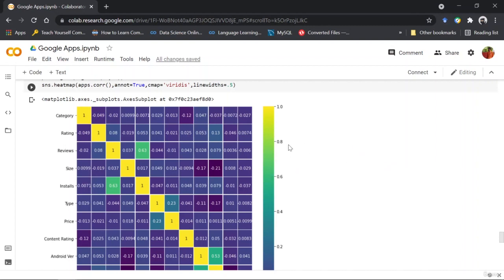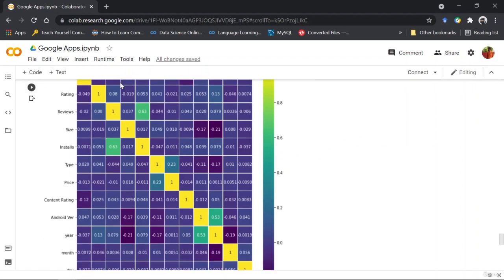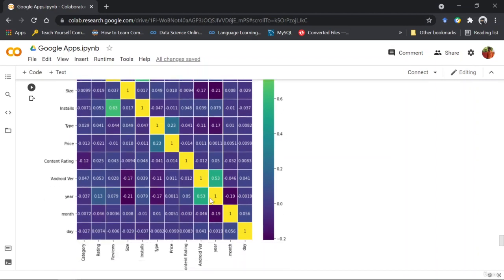So with that in reference, the values are from 1 to -1, and you can see a heat map being built for each and every column pitted against the other columns. Now you can see there are some values that are higher than the others, as the year to Android version value is 0.53, meaning if there's a change in year, there's going to be a change in Android version. Another way to look at it is that year and Android version are very much related to each other, right?